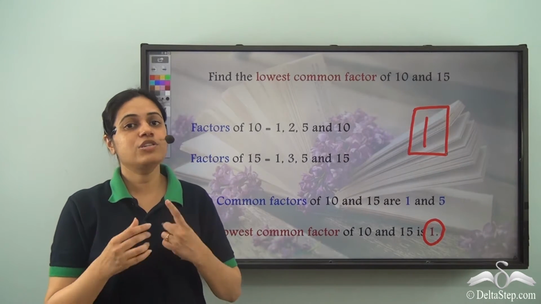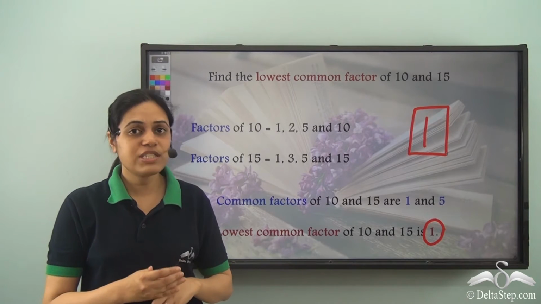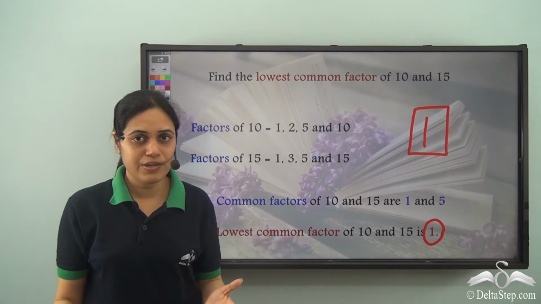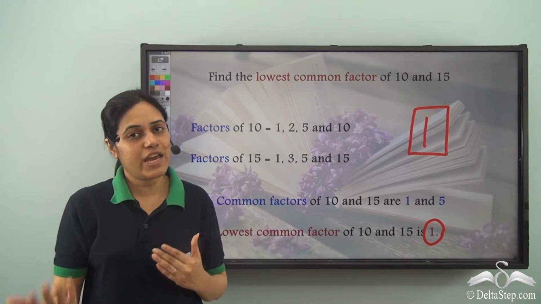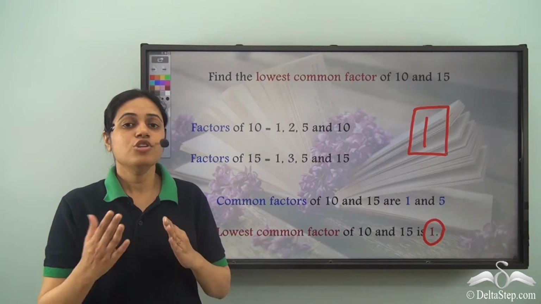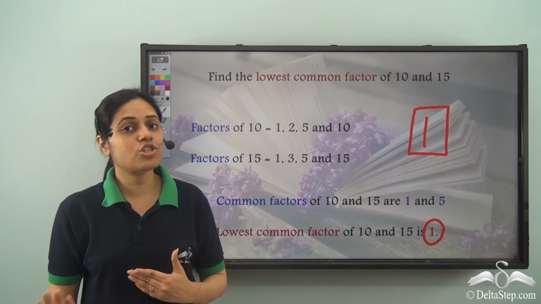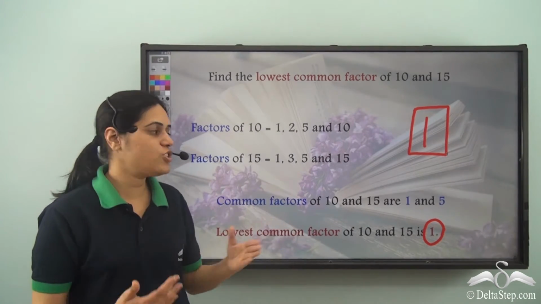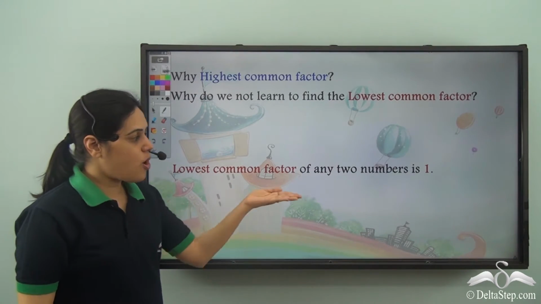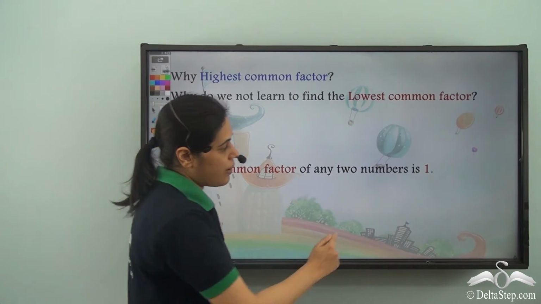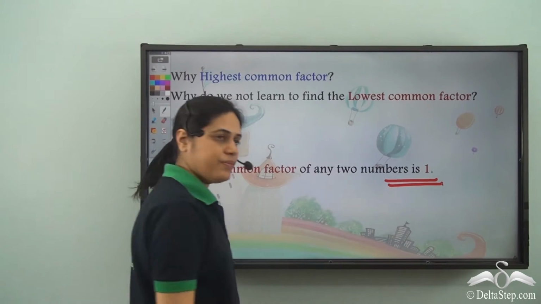Why? Because 1 is the lowest factor of all the numbers. 1 is the common factor of any pair of numbers. So 1 will be the lowest common factor of any pair of numbers. So the lowest common factor of any two numbers is 1.